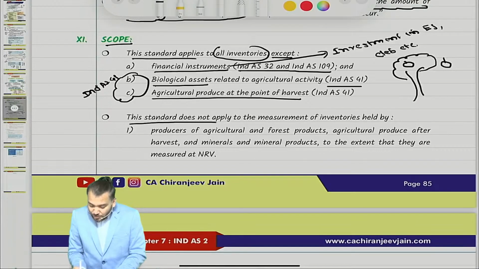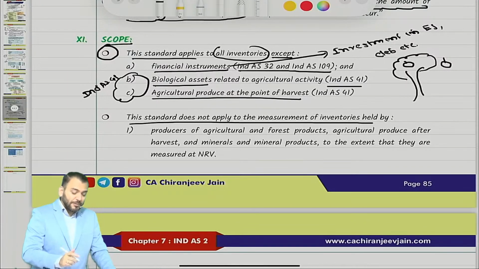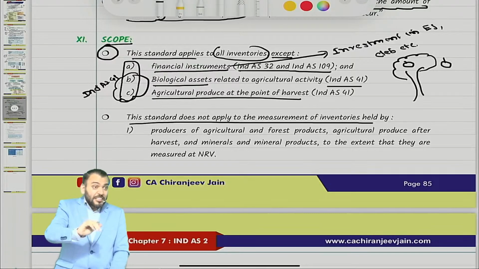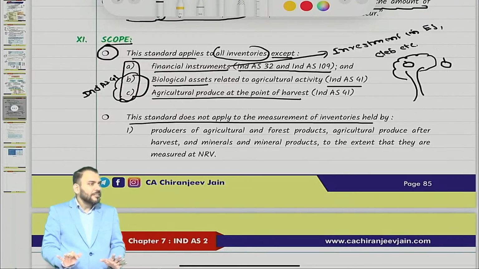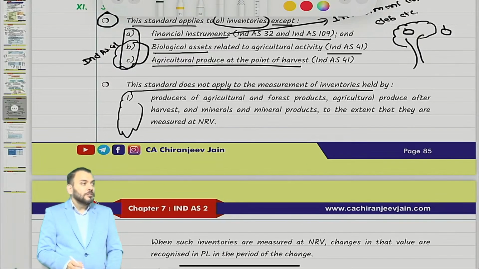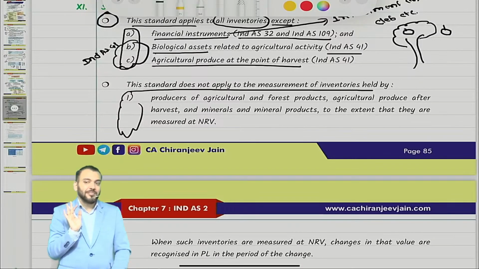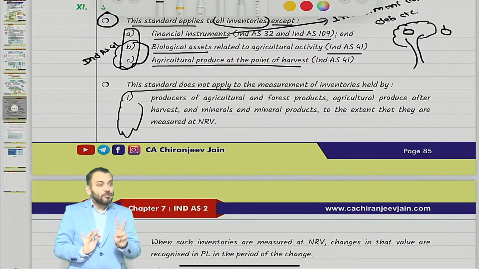Then the second point: this standard does not apply to the measurement of inventories held by point number 1 and point number 2. I mean, for the first point, Ind AS 2 is not applicable at all. When I say Ind AS 2 is not applicable, it is not applicable for all aspects, whether initial recognition, subsequent recognition, disclosure, or measurement. But for the second, Ind AS 2 is applicable for all points except measurement. Means for disclosure Ind AS 2 is applicable, but for measurement some other option has been given.